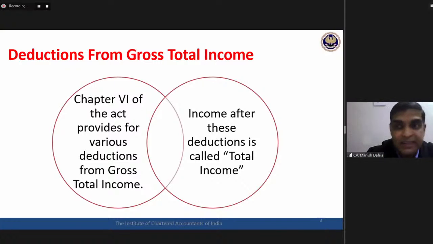Now you will all immediately say, sir, there is a provision, whomsoever is having higher income. Now you need to have clarity: mother or father, whose income is higher, which income? Gross total income or total income? Unless you develop this kind of clarity, income tax is going to create a problem. But the moment you start seeing the tax law in this manner, focusing on the important points, things become easier.